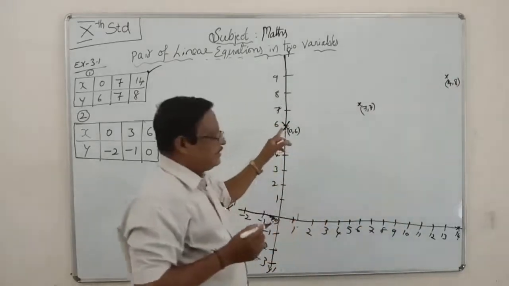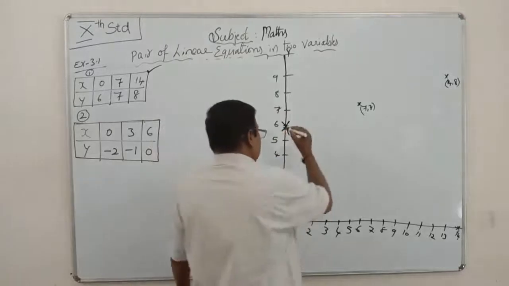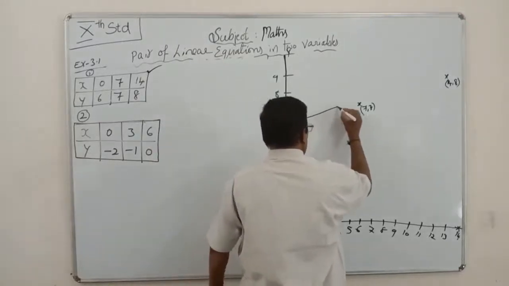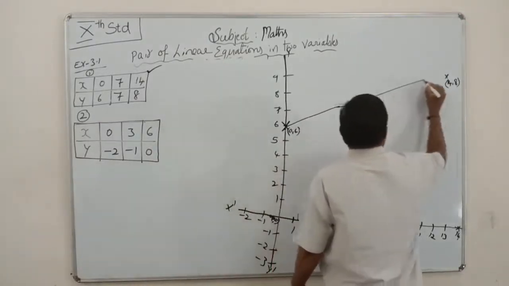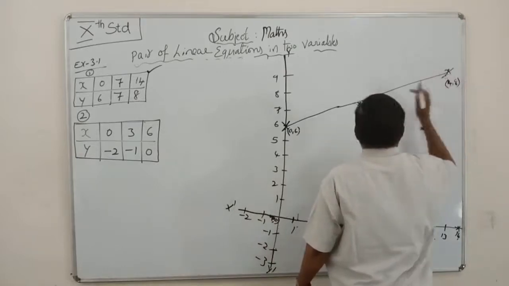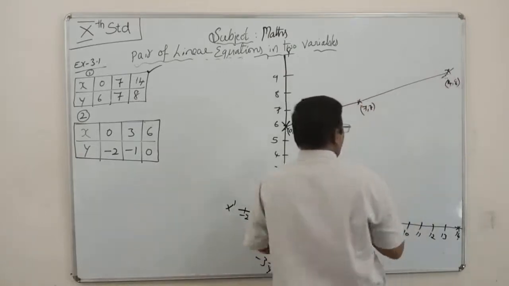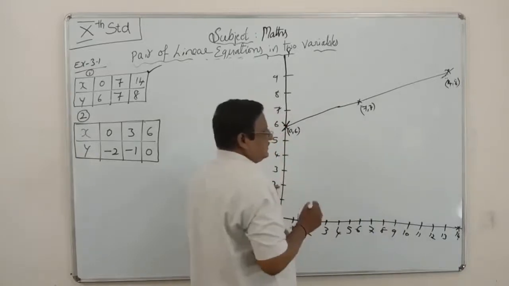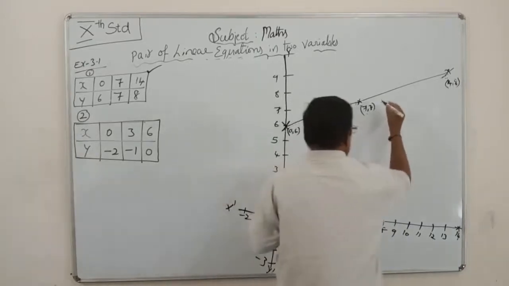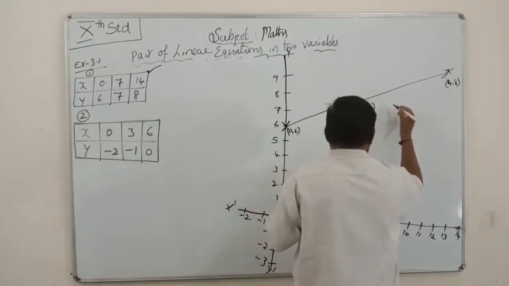Using a scale, you have to draw a straight line. This line is equal to the first equation. You write the first equation.